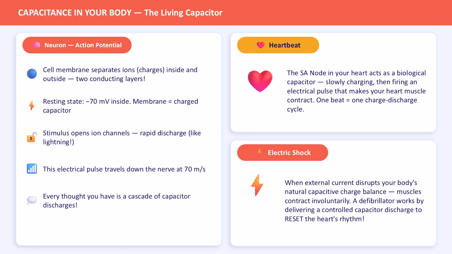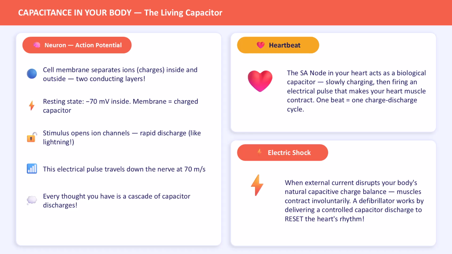At rest, the inside of the neuron sits at negative 70 millivolts. When a stimulus arrives, ion channels open, rapid discharge, exactly like our storm cloud discharging as lightning. This electrical pulse travels down the nerve at 70 meters per second. Every single thought, every memory, every movement is a cascade of capacitor discharges in your brain.